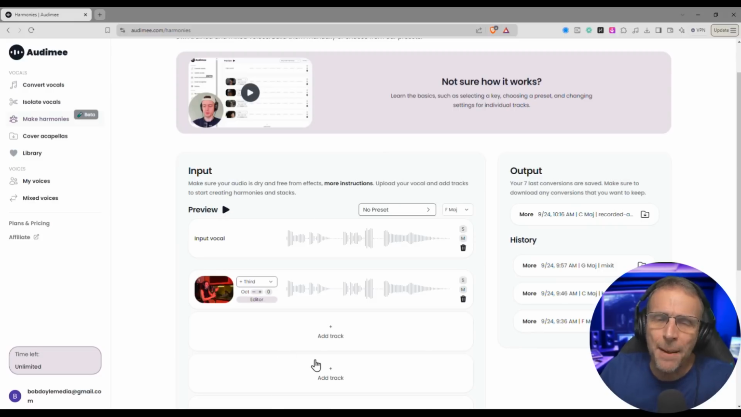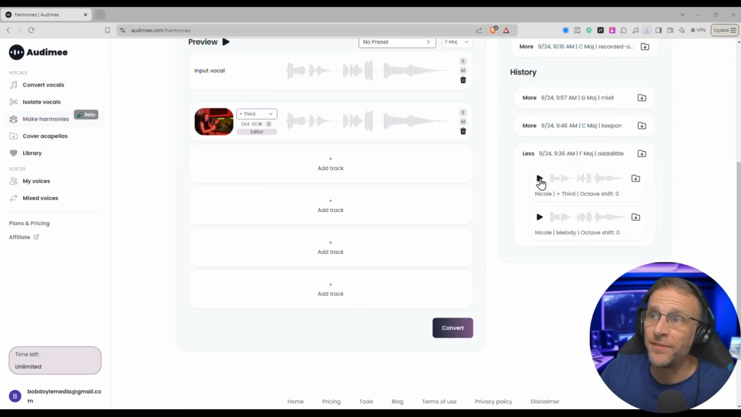And if we didn't want to add anything on top of that, we just convert that, and then we're going to end up with 2 individual files that we can download.